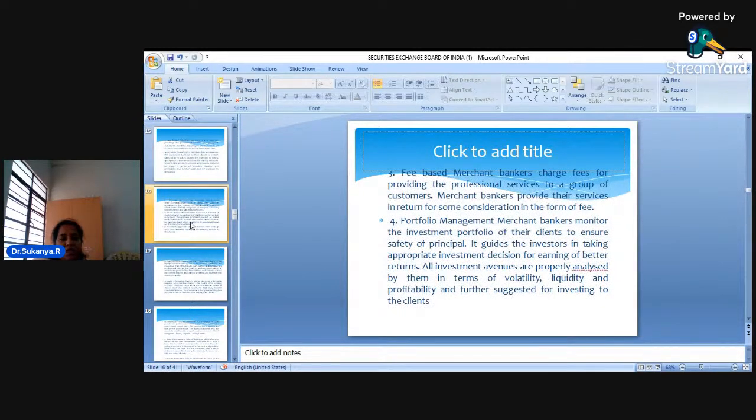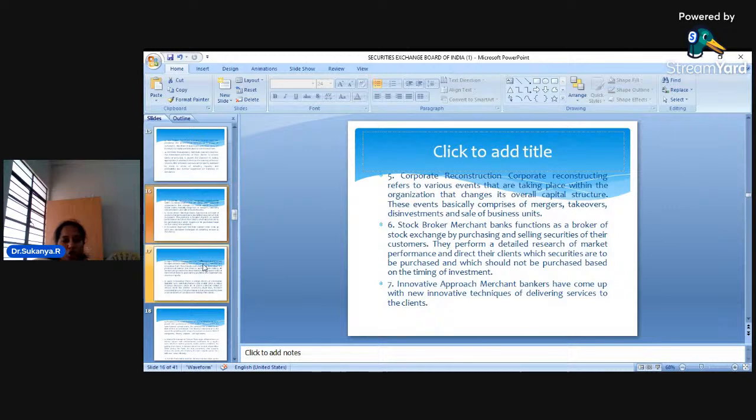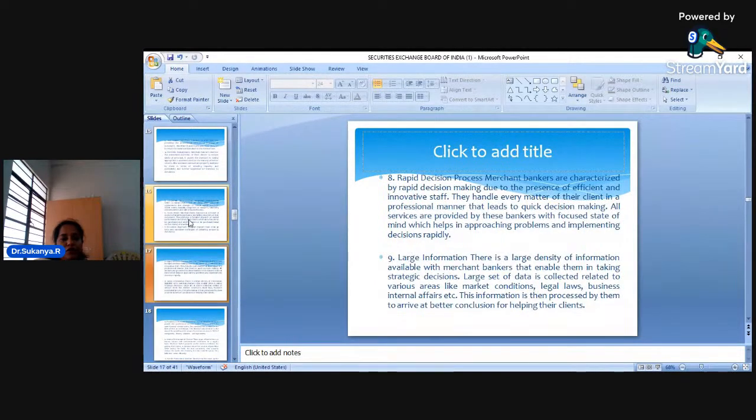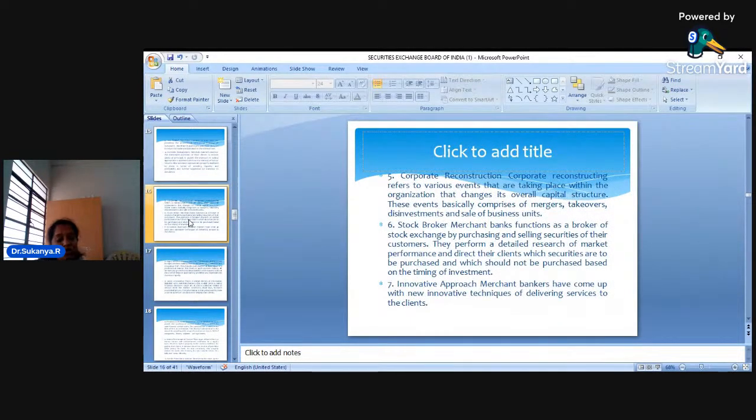So what these merchant bankers will do is they will advise me, they will tell me that, look, at present that company is not doing well. Withdraw your money from the share market and think of investing money somewhere else. So what are these merchant bankers doing? They are advising me, they are giving me consultancy services, they are helping me to manage my money.